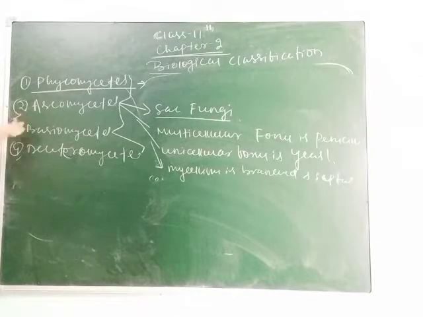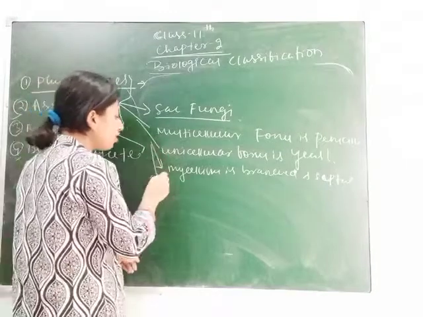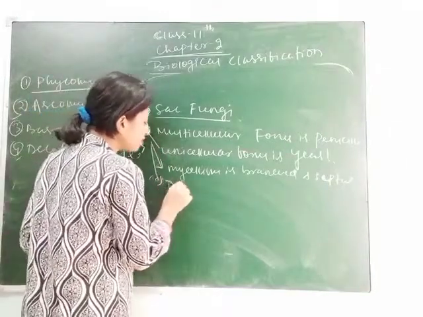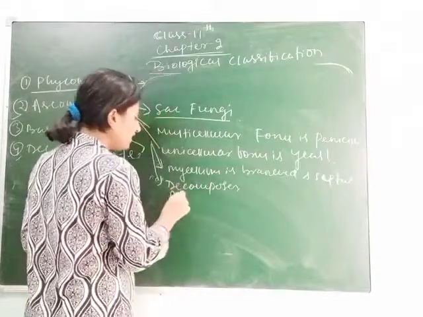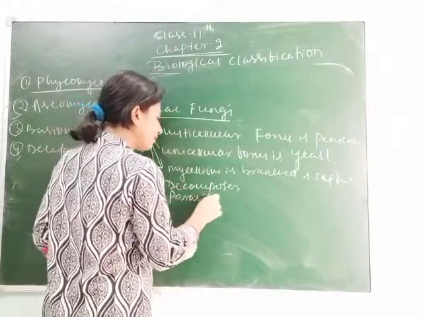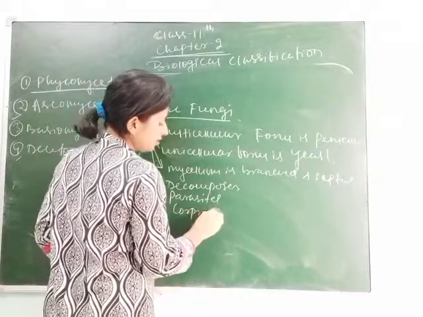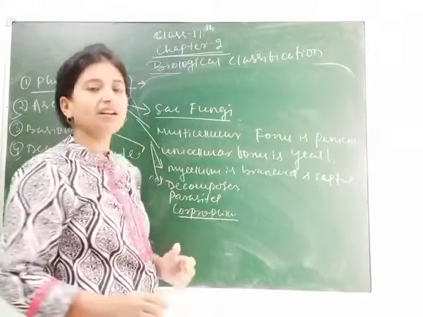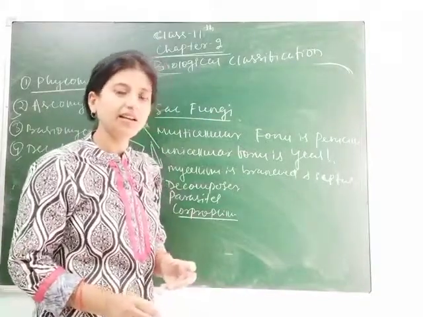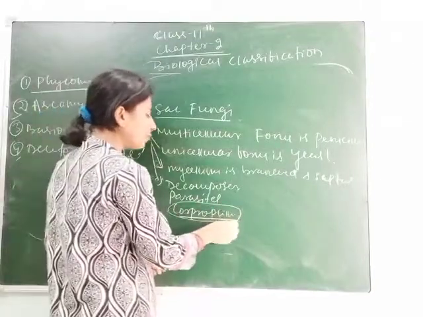Clear, students? Many of them are decomposers, parasites or coprophilous. Here you know about coprophilous. Coprophilous means those who grow on cow dung. Clear? Those who grow on cow dung. That's why they are called coprophilous.